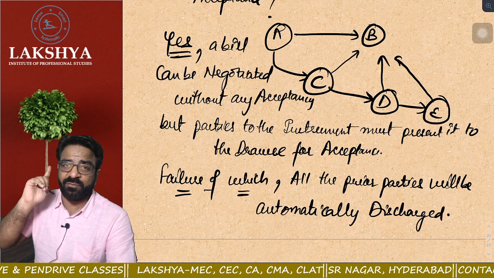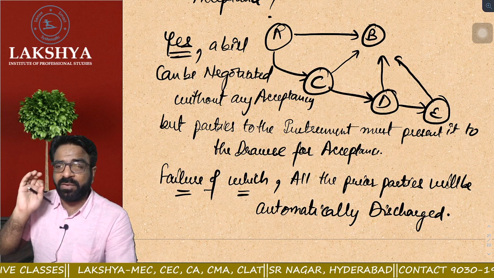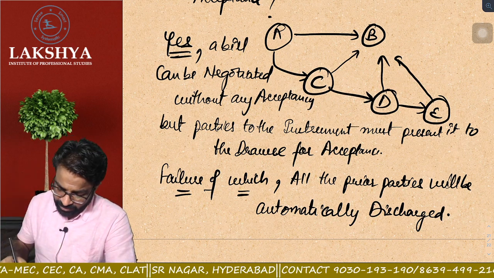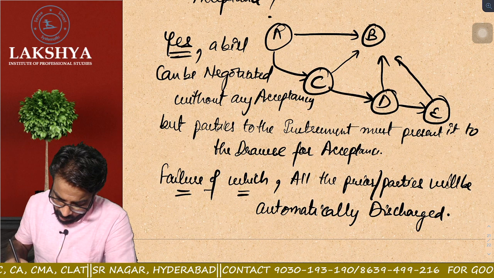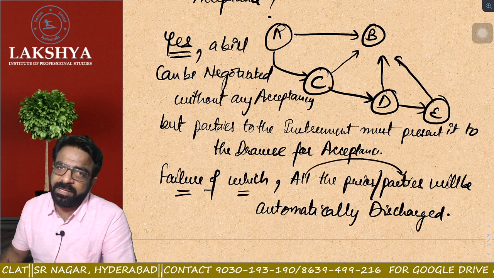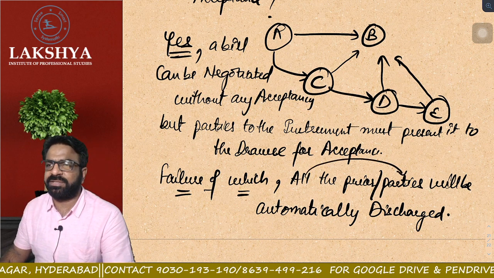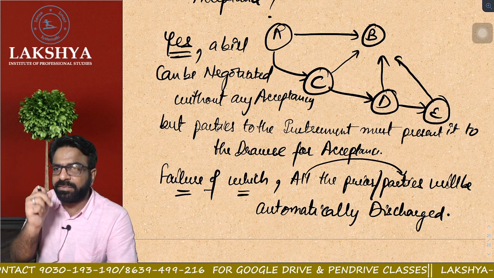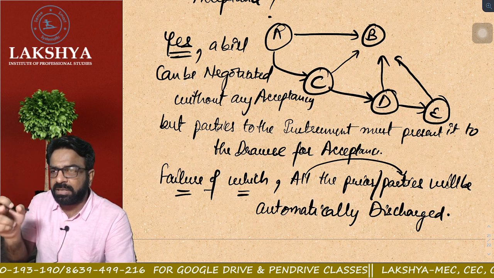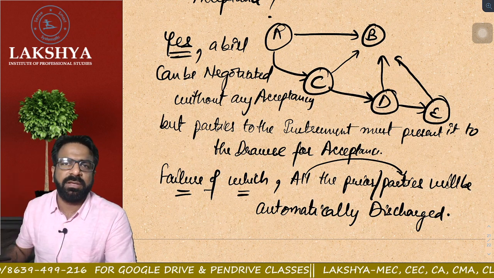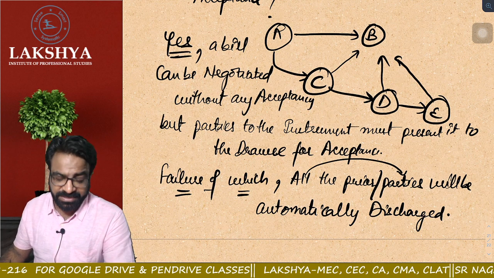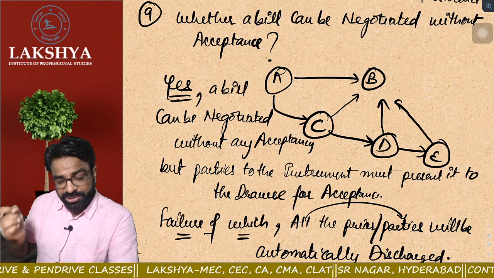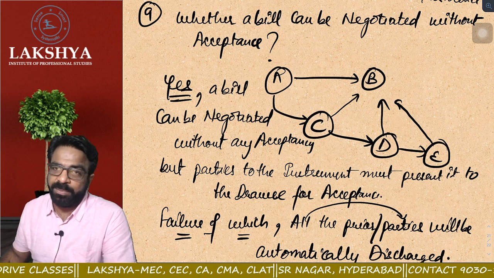We will also do this as a topic in discharge of instrument. When the bill has not been presented for acceptance, all the parties will be discharged. So instead of all the prior parties, you can write all the parties will be automatically discharged, because at least to give validity to the bill, it should be accepted. But none of the persons took the initiative. Neither A, nor C, nor D, nor E. So it's a very important concept, to understand whether a bill can be negotiated without acceptance or not. I hope everyone is clear now.